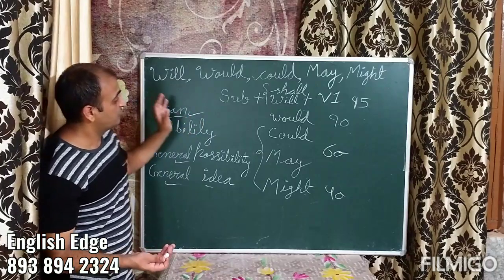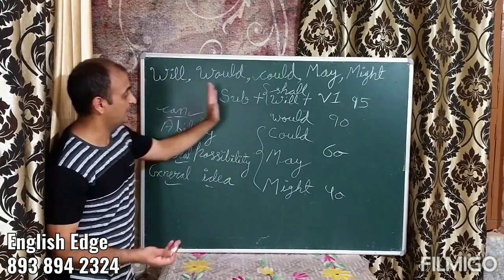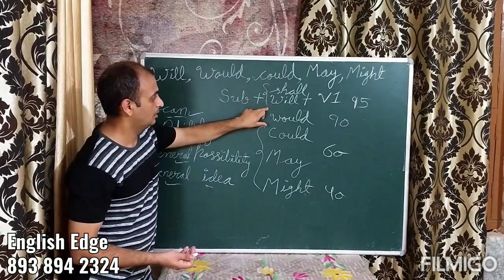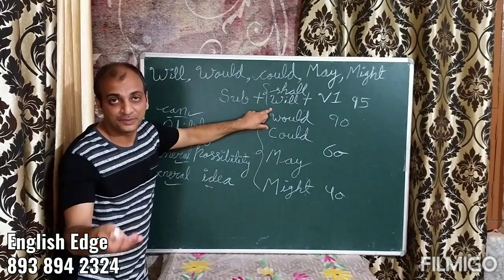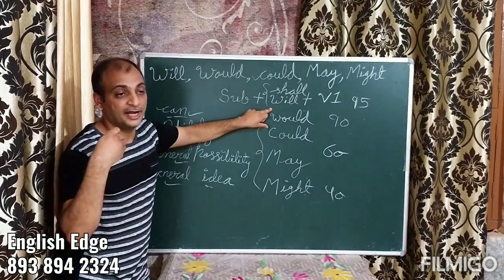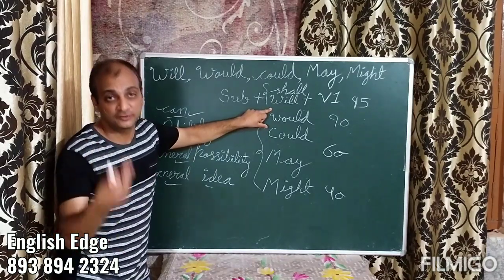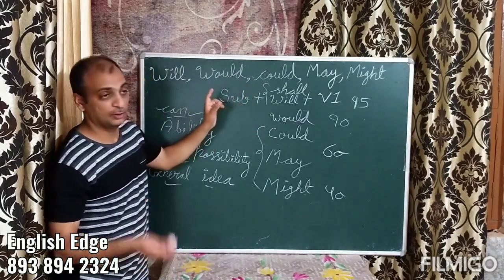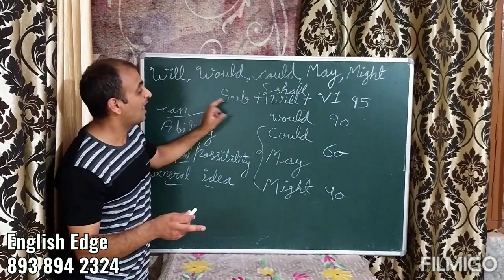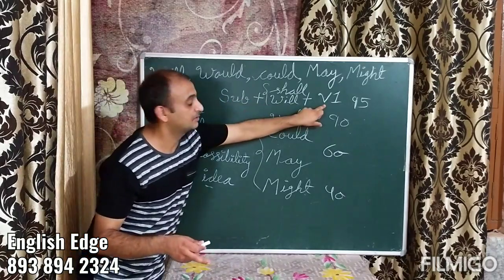Now if I were to use these words instead of can, how would I use it? For example, a doctor is advising someone, giving his suggestion that if you watch lots of television, your eyes will bear the brunt.